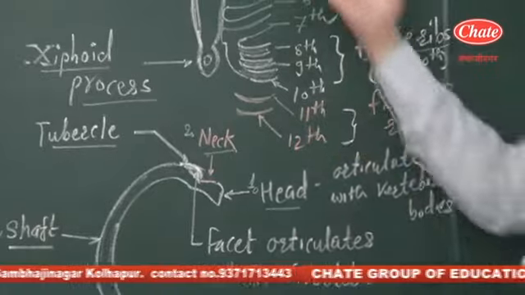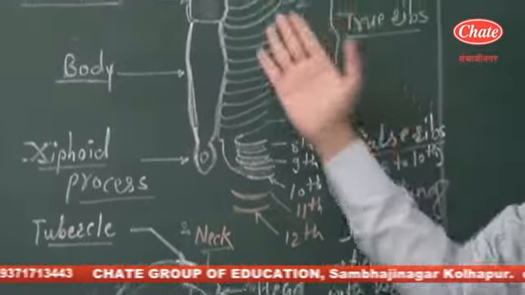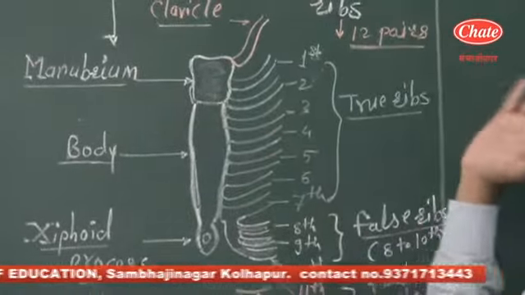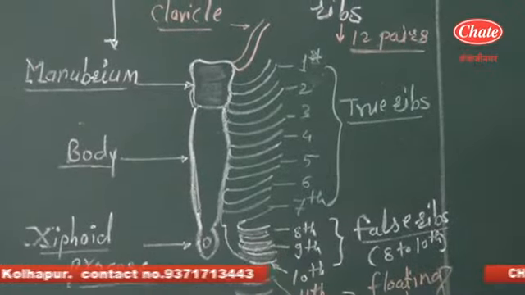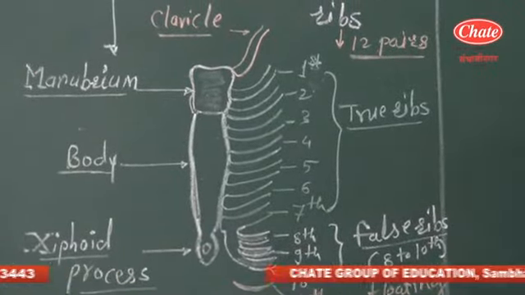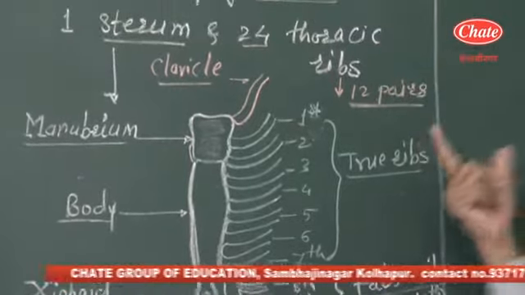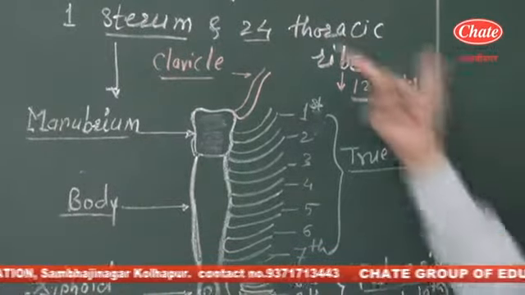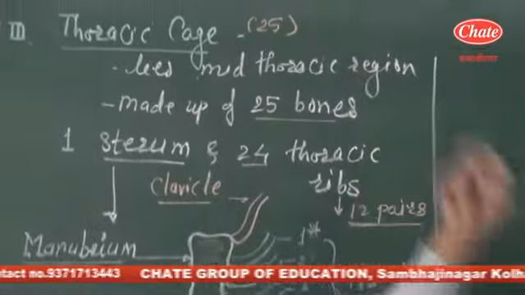So a question may be asked two or three times on this thoracic cage. So remember these points from the NEET point of view: the sternum and thoracic ribs form the thoracic cage. These get connected, so the total number of bones present in the thoracic cage is 25.